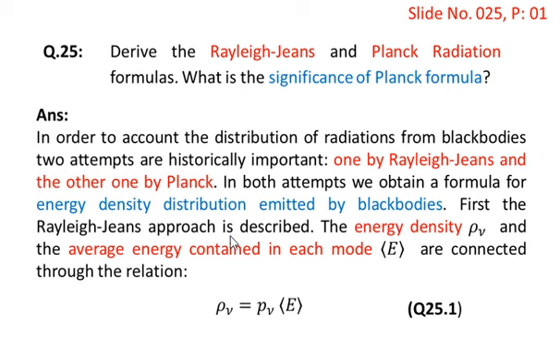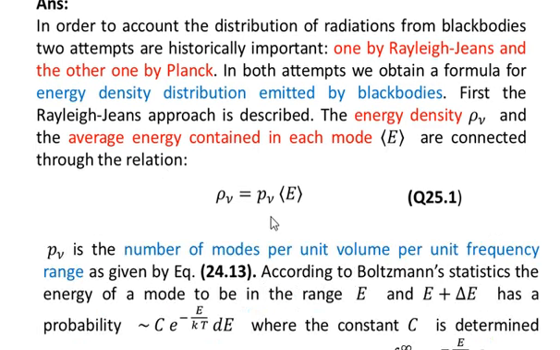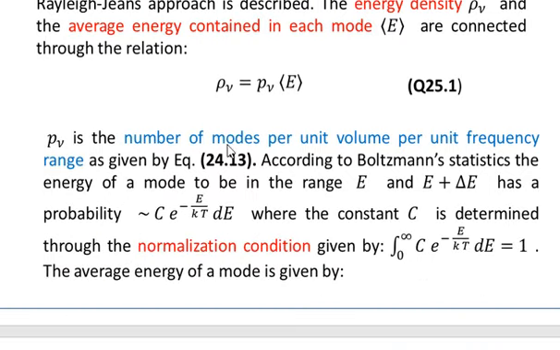First, the Rayleigh-Jeans approach is described. The energy density rho nu and the average energy contained in each mode, represented by E average, are connected through the relationship rho nu is equal to P nu multiplied by E average, where P nu is the number of modes per unit volume per unit frequency range, as given by equation 24.13.